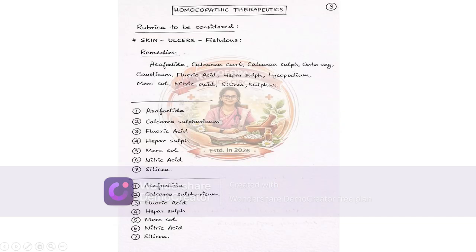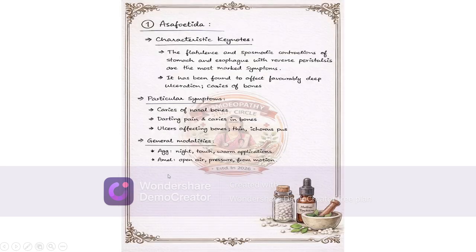So homeopathic therapeutics, this is very important. What are the rubrics to be considered? Skin, ulcerous, fistulas. The remedies are asafoetida, calcarea carb, calcarea sulf, carbo veg, causticum, fluoric acid, hepar sulf, lycopodium, mercsol, nitric acid, silicea and sulfur. The remedies considered here are asafoetida, calcarea sulf, fluoric acid, hepar sulf, mercsol, nitric acid, silicea.